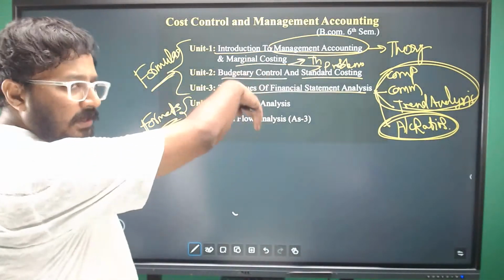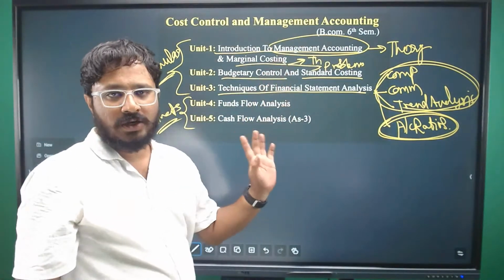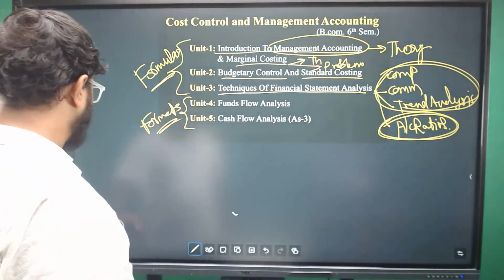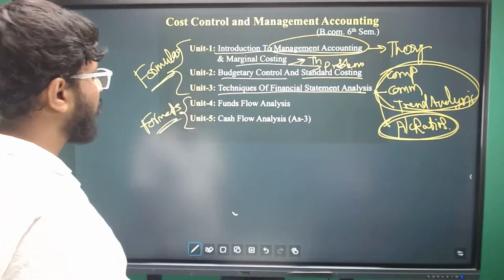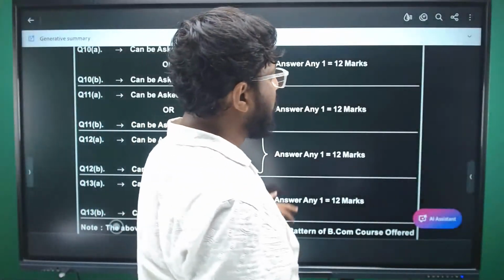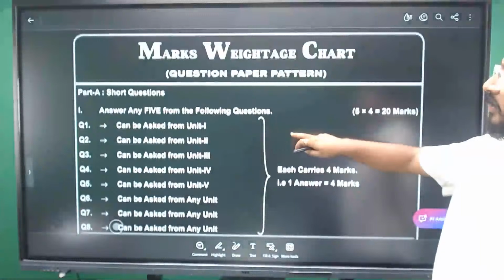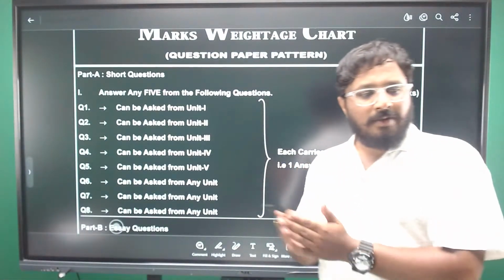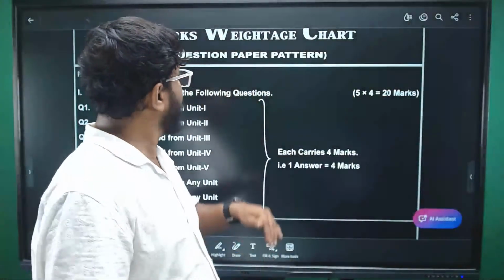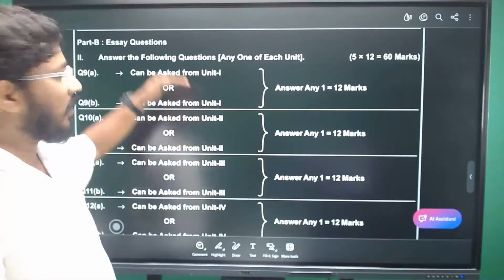Before going into that individually, ఒక్కసారి మనం క్వశ్చన్ పేపర్ ప్యాటర్న్ అనలైజ్ చేసుకొని will come to the individual units. ఇక్కడ చూడండి, ఇది మన ఓయూ క్వశ్చన్ పేపర్ ప్యాటర్న్, రైట్. పార్ట్ ఏ, పార్ట్ బి ఉంది. Part A we have short answer questions. Part B we have essay questions.